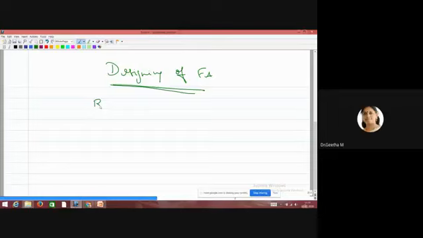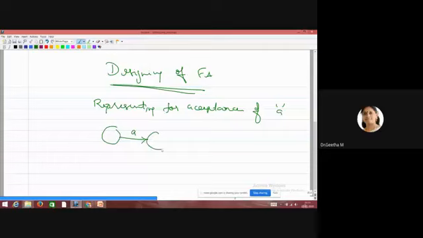Suppose you want to represent the acceptance of a single a. Your machine should be like this. You want to accept the transition a from one state to another state. Only one symbol it has to accept, so we need 2 states.